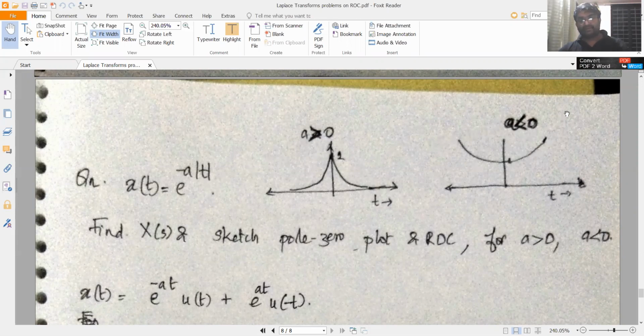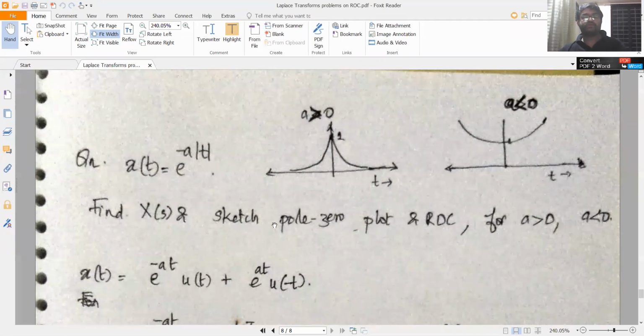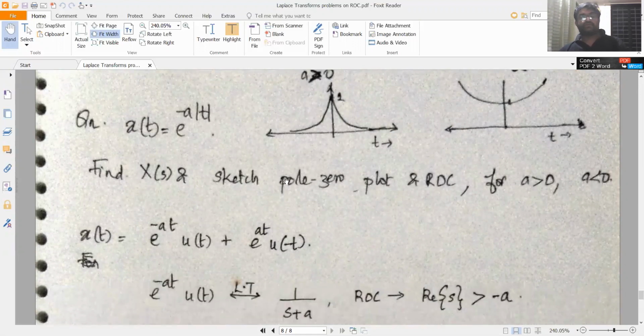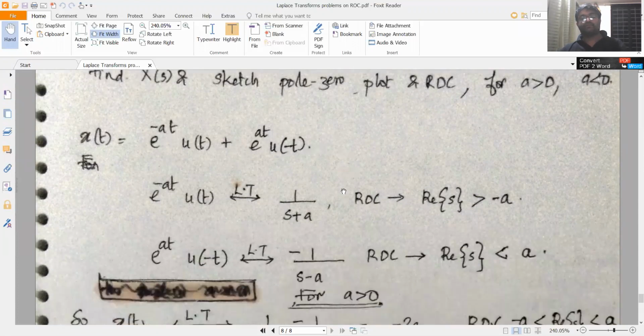Now, when a is less than 0, this is an exponentially increasing function on either side. So it exponentially increases to either side. Here the maximum value is equal to 1 and here the minimum value is equal to 1. You are asked to find the Laplace transform of both signals, and sketch the pole-zero plot and ROC for a greater than 0 and for a less than 0. So this x of t can be written as e raised to minus at into u of t plus e raised to at into u of minus t.